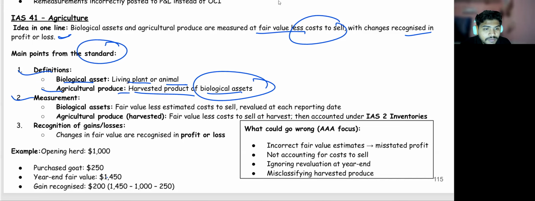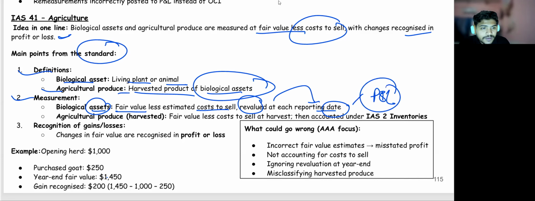Now the measurement. Biological assets are going to be measured at the fair value less estimated cost to sale, and they need to be revalued after each reporting date, and whatever the changes are there will need to be taken into the P&L. Done. Agriculture produce which is harvested is going to be measured at fair value less cost to sale at the harvest, and then once it is harvested, it will become inventory and will be accounted according to ISA 2.